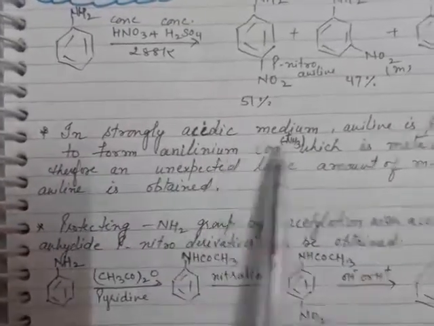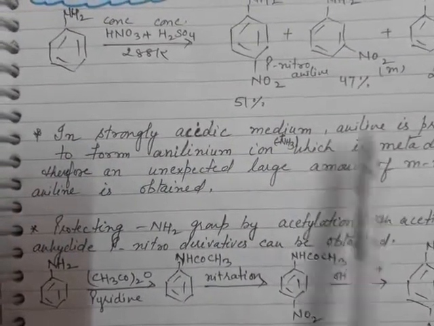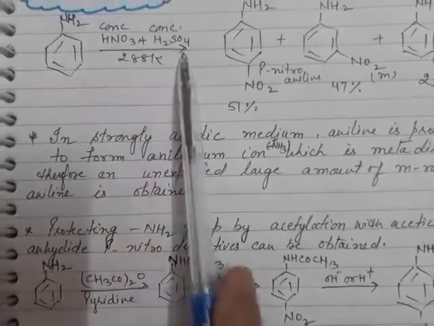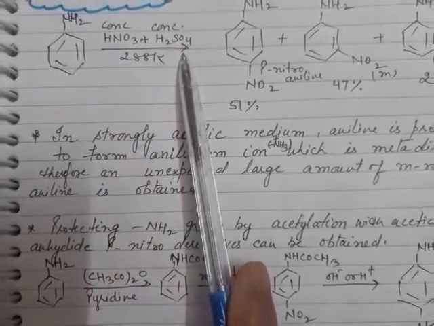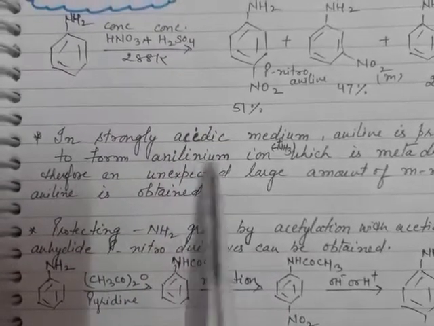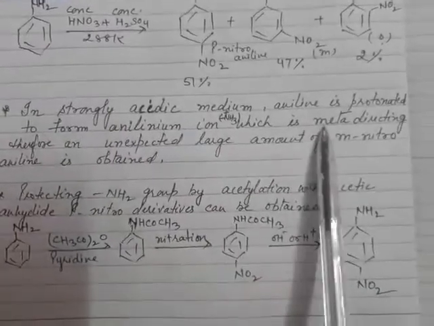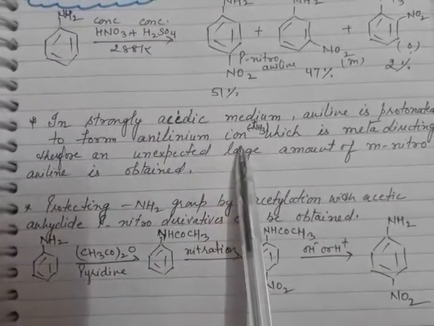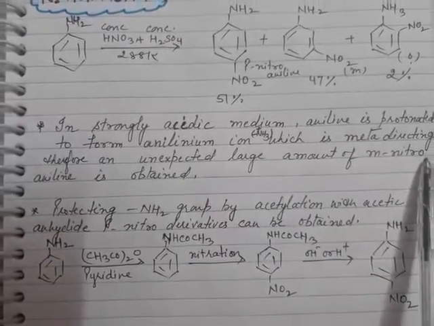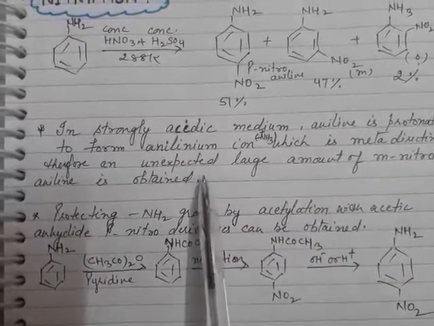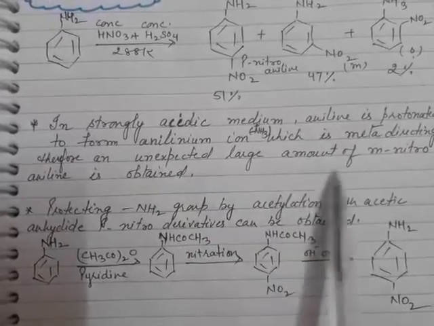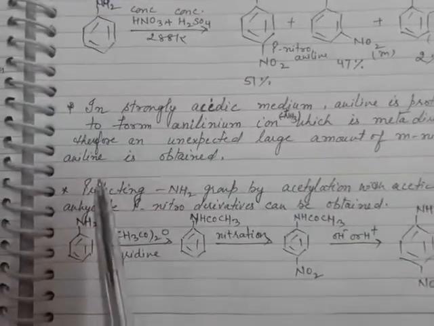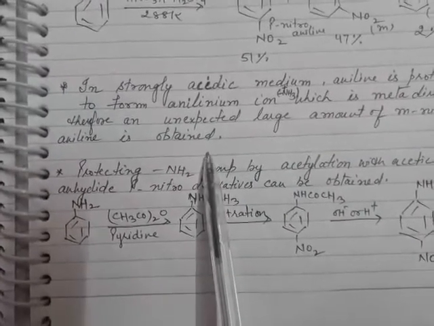Actually, because here we are using concentrated nitric acid and concentrated sulfuric acid, in a strongly acidic medium, aniline is protonated to form the anilinium ion, which is meta directing. Therefore, an unexpectedly large amount of meta-nitroaniline is formed.